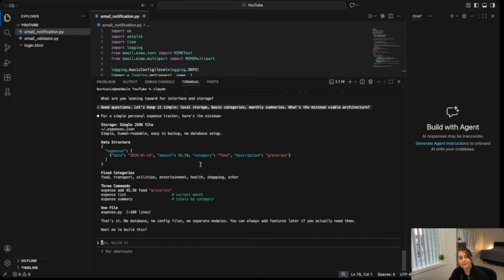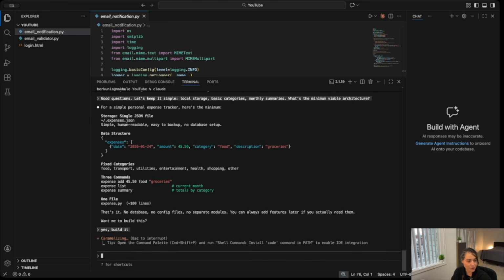And it's creating one file called expense.py. That's it, right? Because we asked it to build something simple, no database, no config files, no separate modules. So you can always add features later if you actually need them. Want me to build this? Well, I like it. Let's go ahead and build it.